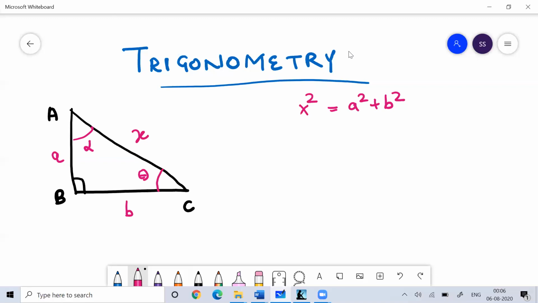I am working in the context of an angle called theta. So what is theta? Theta is the measurement. Theta is the angle. What is an angle? Whenever we study trigonometry, we basically study it under three systems: either the sexagesimal system, or the centesimal system, or the circular system. Here I'm talking in terms of the circular system.